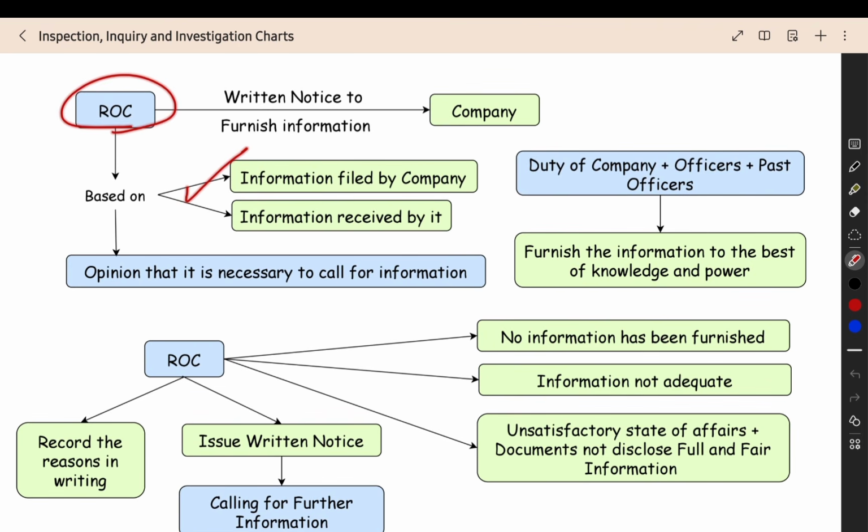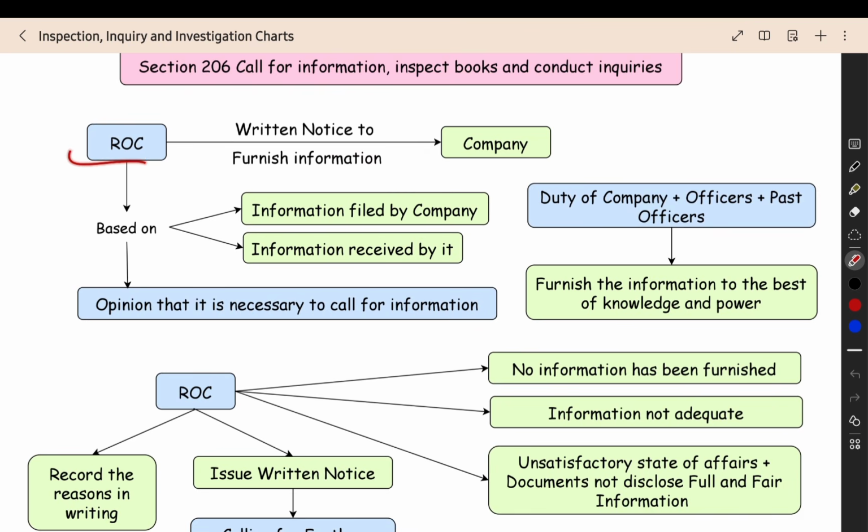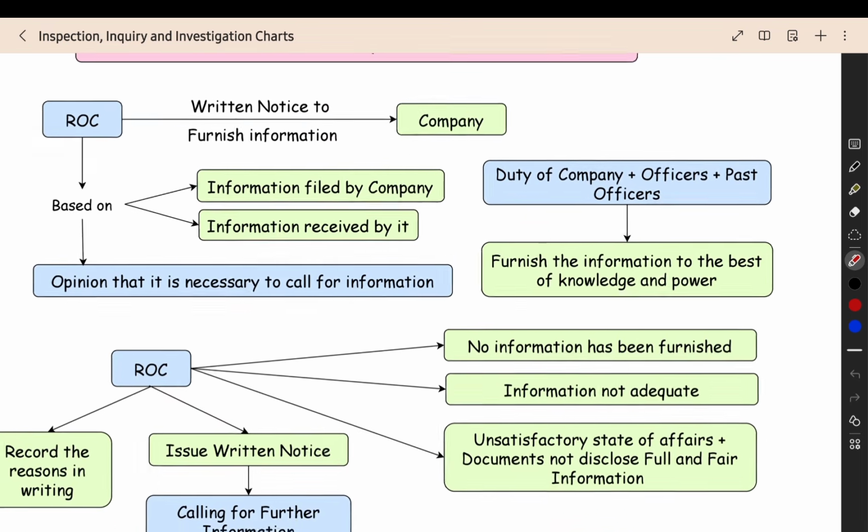Based on that information, ROC thinks that it is necessary to call for the information. They want to get some explanation or the supporting documents for some transaction or something like that. Then ROC will send a written notice to the company that we need the following information. You have to send the following documents, information, explanation, like that. ROC will send a written notice. After that, what will happen?